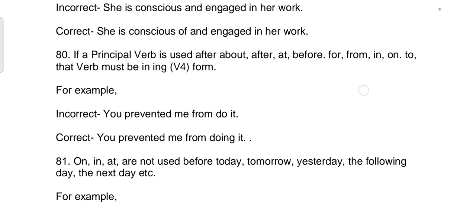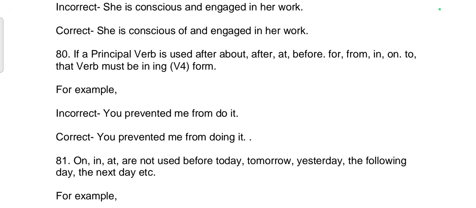80th rule. If a principal verb is used after about, after, at, before, for, from, in, on, to, that verb must be in ing (V4) form. For example, incorrect: You prevented me from do it. Correct sentence: You prevented me from doing it.